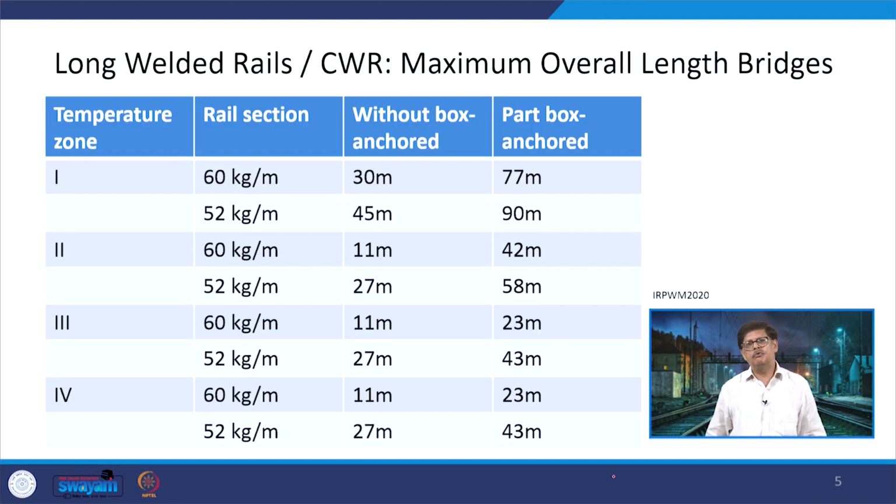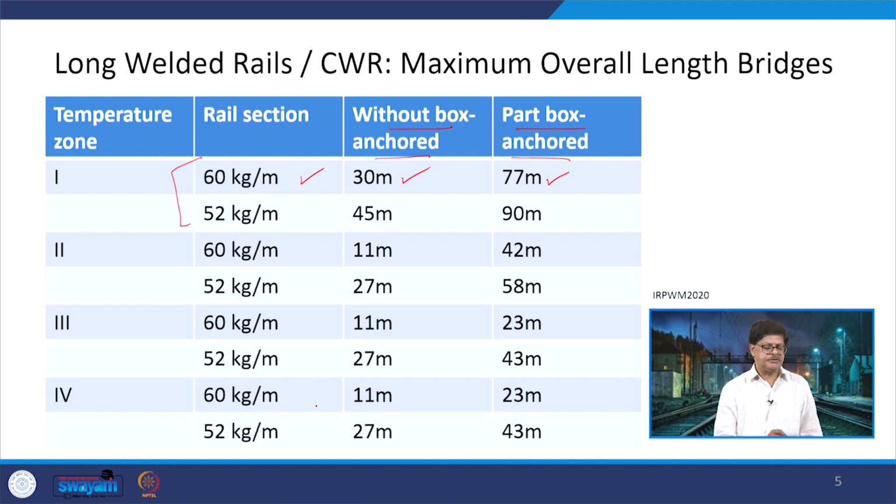Now here the maximum overall length of the bridges have been given for the different temperature zone areas and for the two rail sections which usually are used, that is 60 kg per meter and 52 kg per meter. And the two cases with respect to the bridges which are being talked are without box anchored and partly box anchored. So in these cases, the lengths which are being allowed, in the case of temperature zone 1, for 60 kg per meter rail section, is 30 meters, whereas it is 77 meters if it is a part box anchor type.